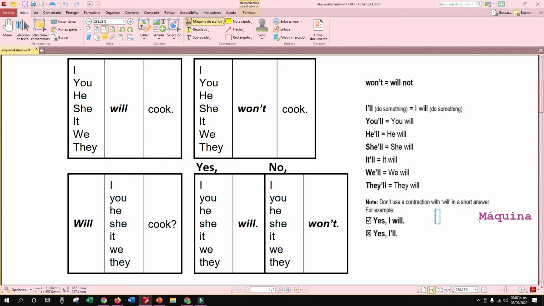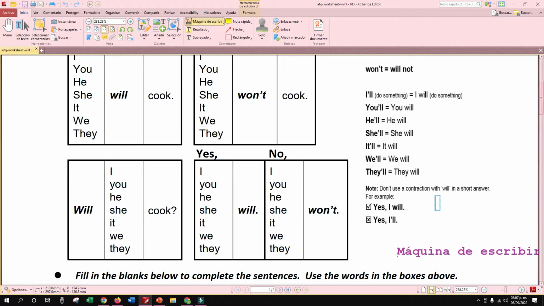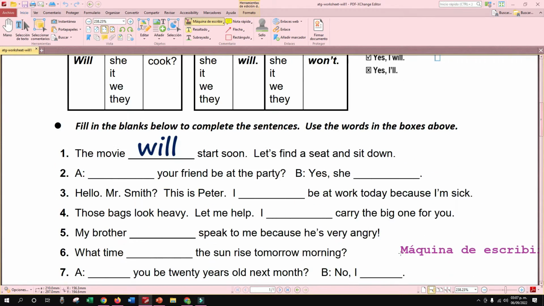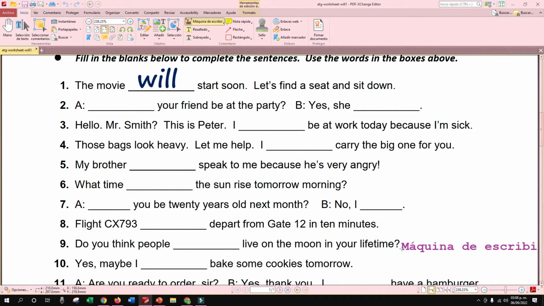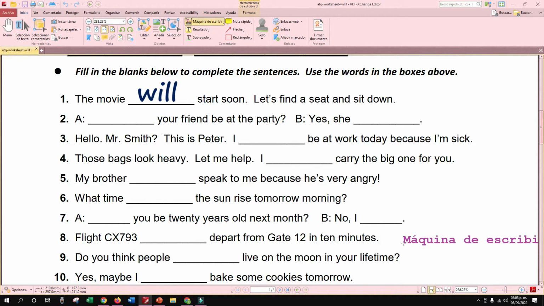So guys, I guess you don't have questions. We're going to do an exercise, right? So there you have an example. Fill in the blanks below to complete the sentences. Use the words in the boxes above. The movie will start soon.